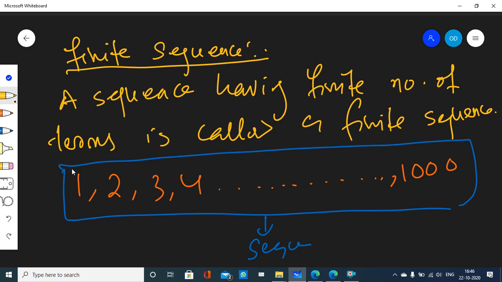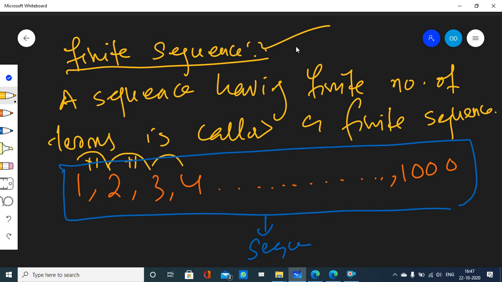Well, why am I calling it a sequence? Because I am following a certain rule while going from one term to the next term. And what is that rule? I am adding 1 to one term to get to the next term. I am adding 1 to this, I get 2. I am adding 1 to this, I get 3. So it is a sequence. And I am calling it a finite sequence.